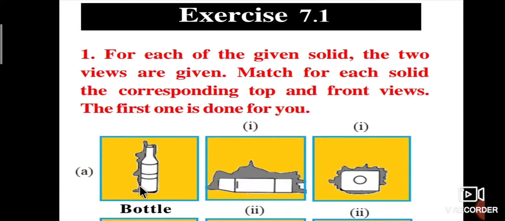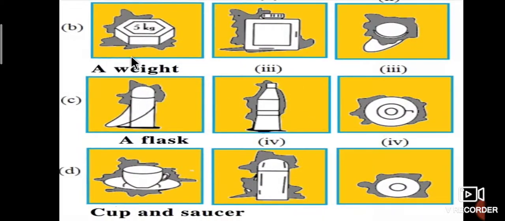In the first one, this is the bottle. This is the second figure, this is the third figure. Match the solid to the corresponding top and front views. Next, the second one is a weight. The third one is a flask, the fourth one is a cup,